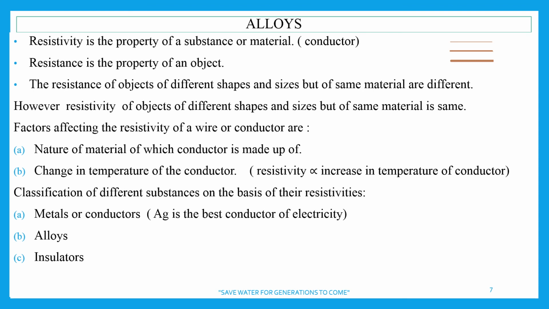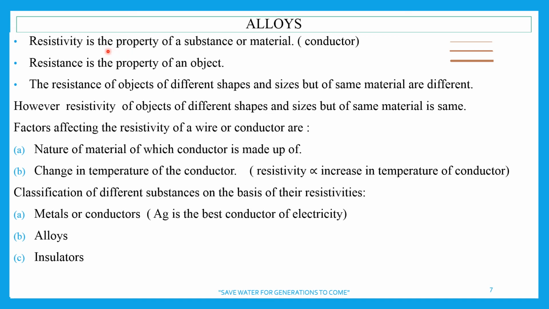Now, alloys. This topic, if I ask you, some of you must have done in class, some of you must be remembering. All of you have done, but some of you must be remembering. You have done in 6th, 7th standard, right? Alloys. So here, when we talk about the alloys, alloys are made up of two or more metals when they are mixed together in a definite ratio, definite proportion.